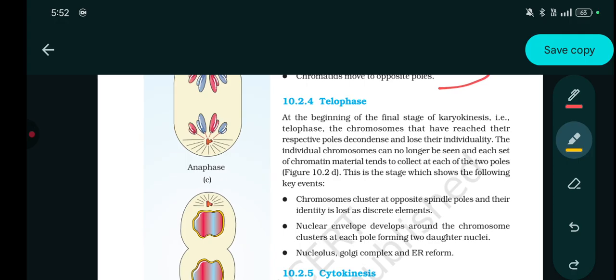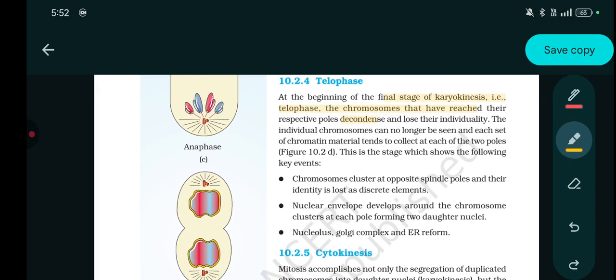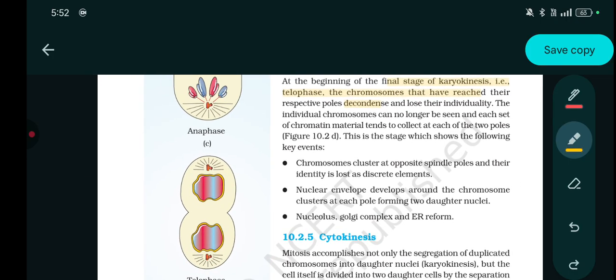At the beginning of the final stage of karyokinesis, that is telophase, the chromosomes that have reached their respective poles decondense and lose their individuality. The individual chromosomes can no longer be seen, and each set of the chromatin material tends to collect at each of the two poles. This is the stage which shows the following key events.